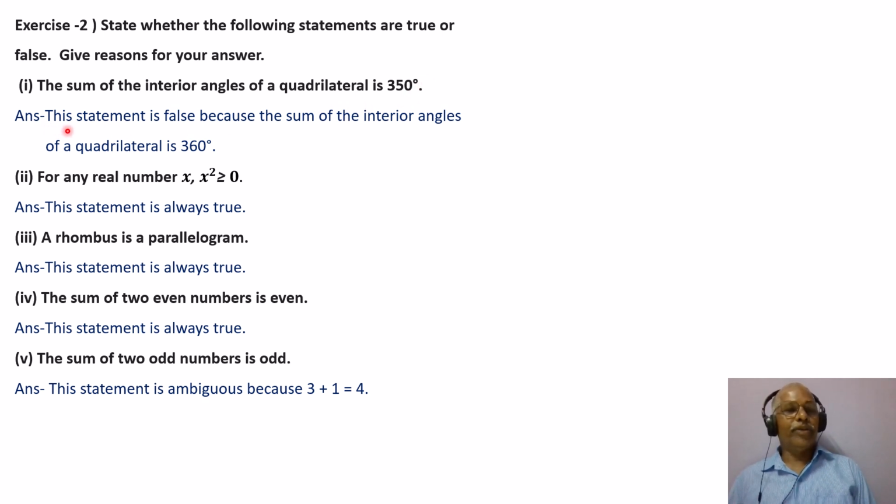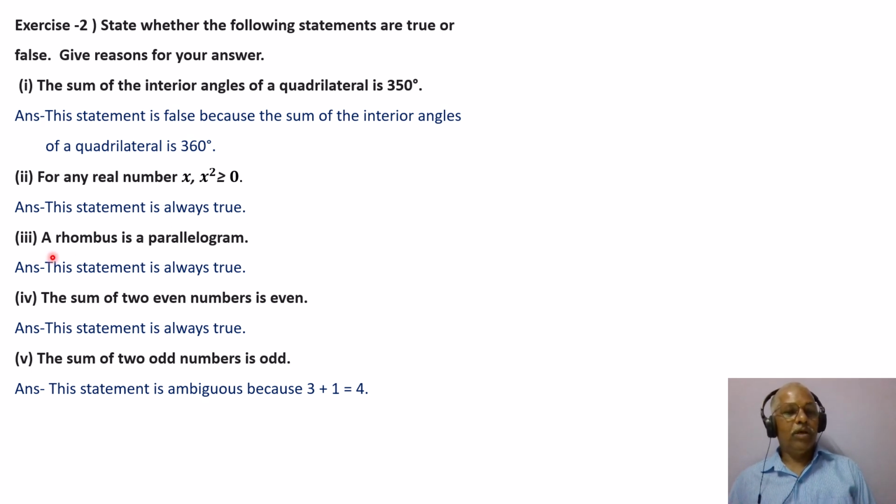Answer, this statement is false because the sum of the interior angles of a quadrilateral is 360 and not 350. Second one, for any real number x, x square is greater than or equal to 0. Answer, this statement is always true.